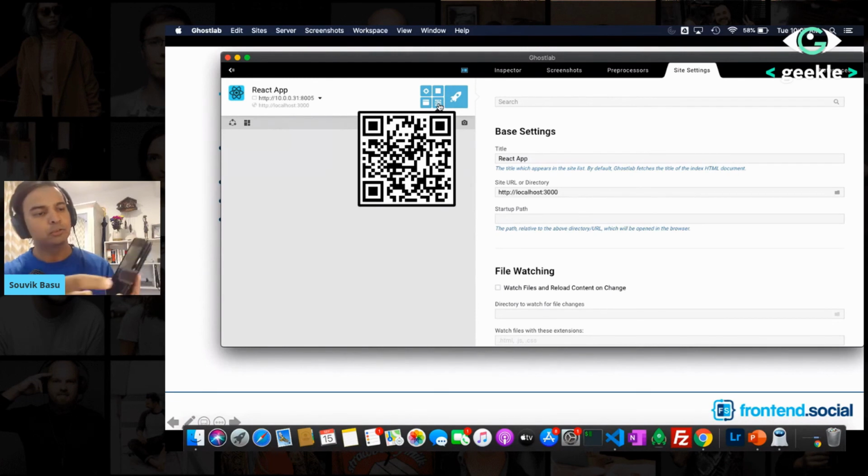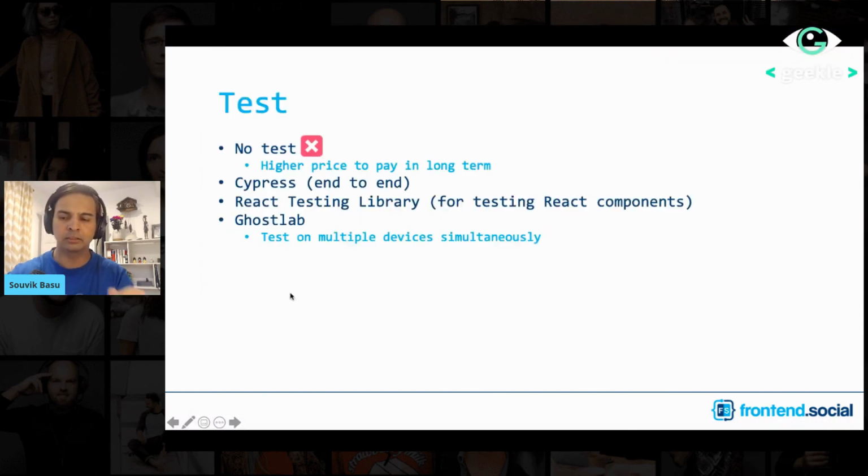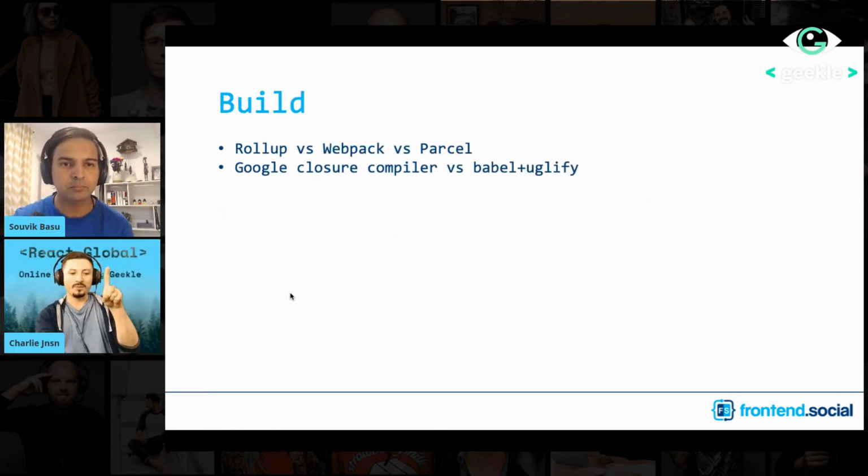So I just opened it on my mobile. I'm not sure if you are able to see this, but the same React application shows up on my mobile, and then I can see how it works. So even though I'm developing my application on localhost, I can quickly try it on my mobile and see how it really looks. Because a lot of times, just looking at the responsive view of your application in the browser Chrome debug tool is not good enough. You want to see it on your actual mobile. So it sometimes helps.